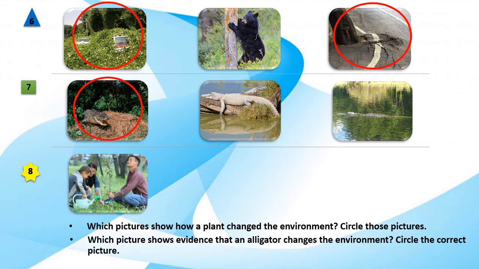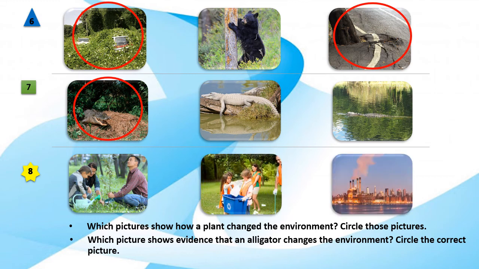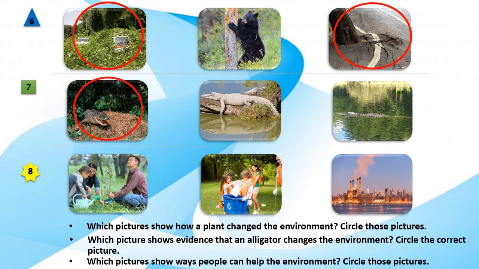And finally, for question number 8, let's look at these 3 pictures and let's answer the following question. So our question is, which pictures show ways people can help the environment? Excellent! Let's circle the first picture, which shows a tree being planted by some people. Let's also circle the second picture, which shows some kids recycling. Well done!